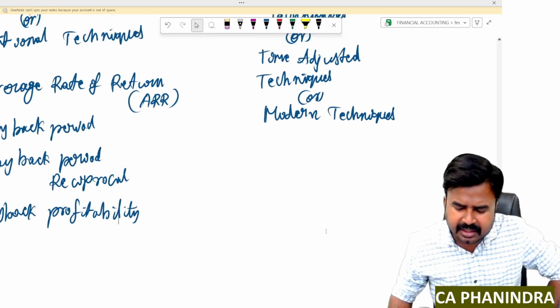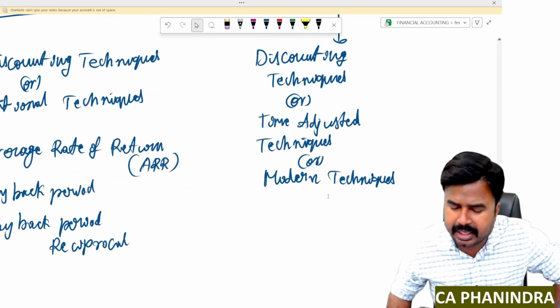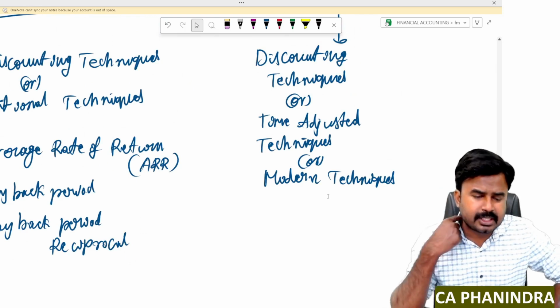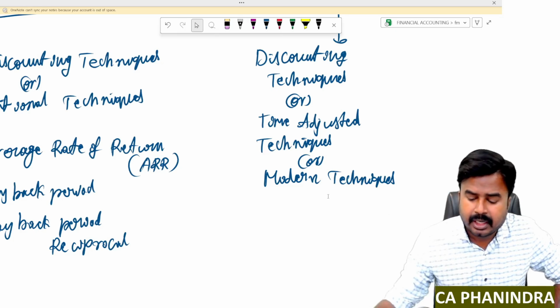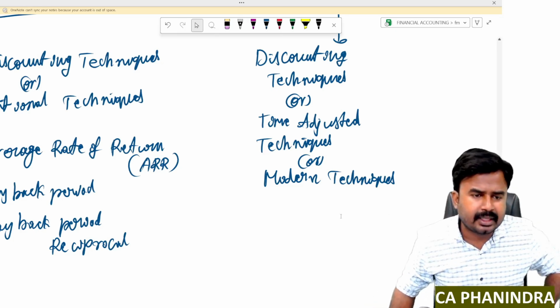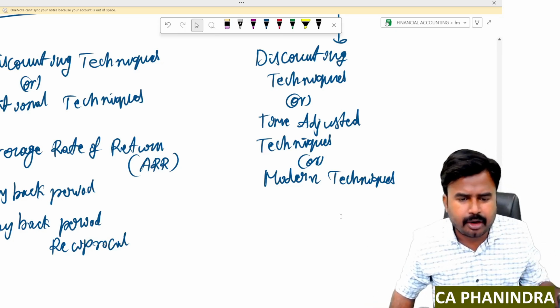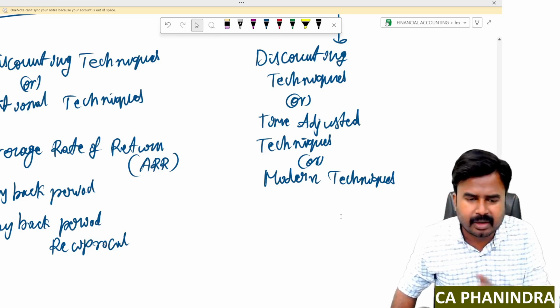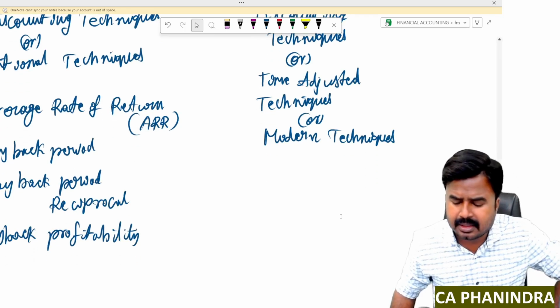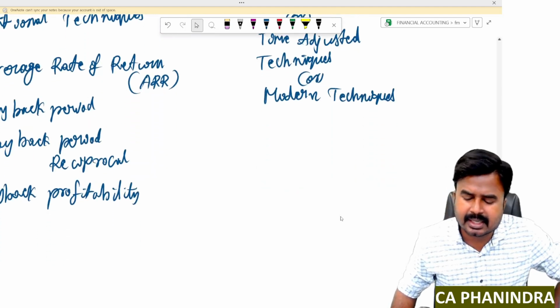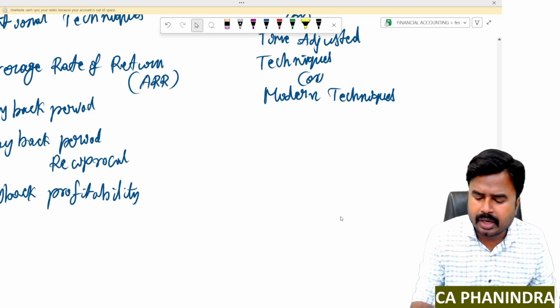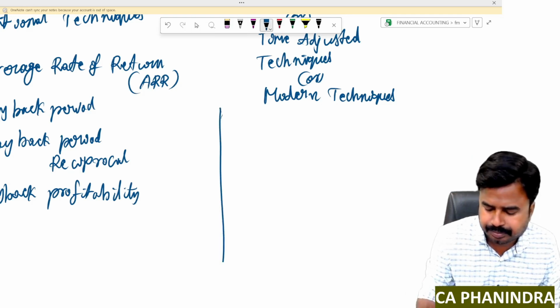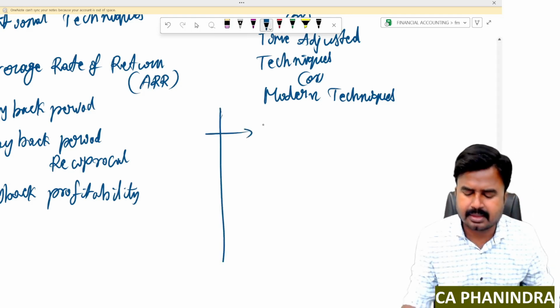Before writing the techniques, I'm telling one thing here. Discounting techniques means those techniques which will consider time value of money. If you consider time value of money, that means the application of present value and future value by using the formula 1 by (1 plus r) whole to the power of n, then such techniques are discounting techniques. There is a difference between the present value and future value according to these techniques. Okay. So what are those techniques?